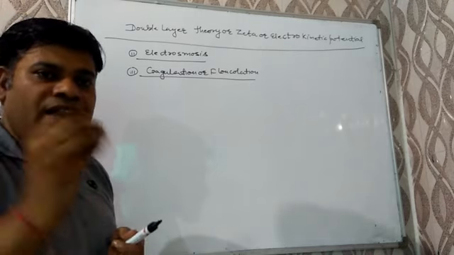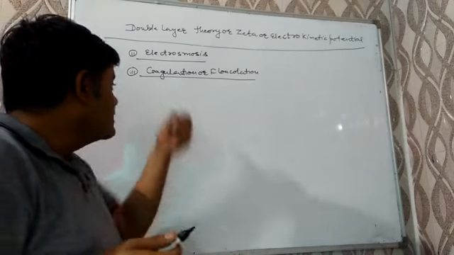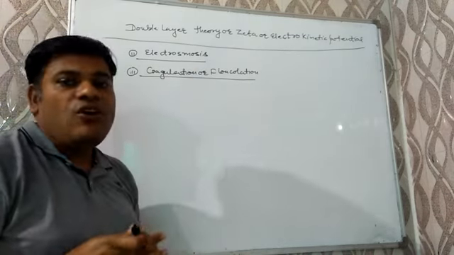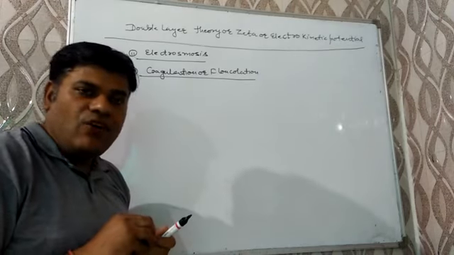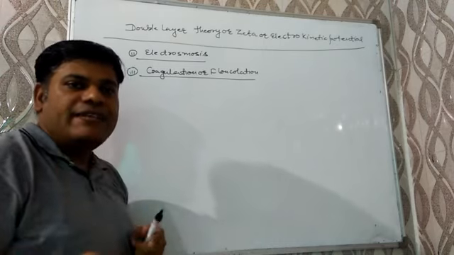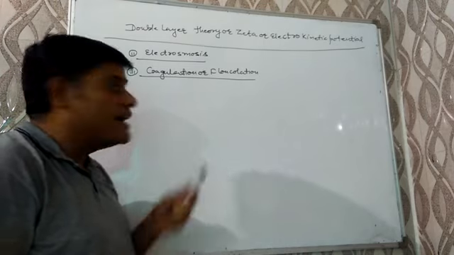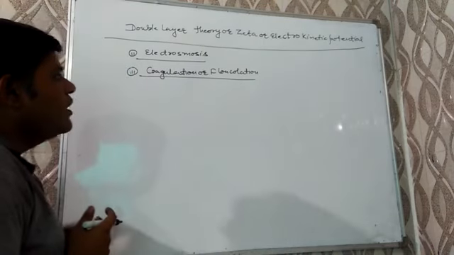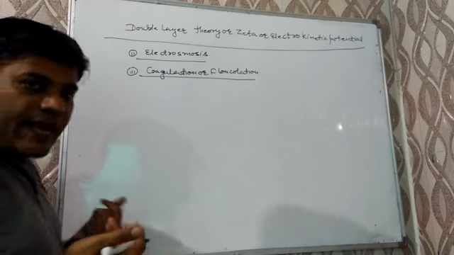The conversion of colloidal solution into precipitate by addition of an electrolyte having opposite charge is known as coagulation or flocculation. An example of it is